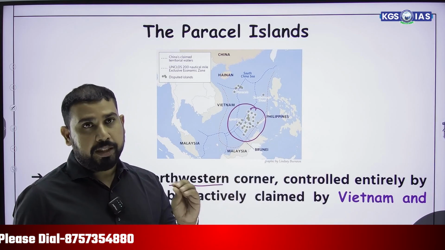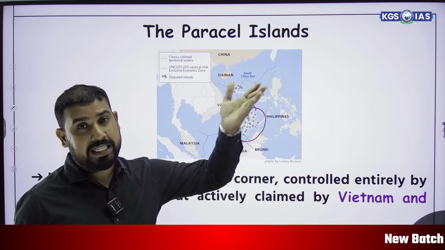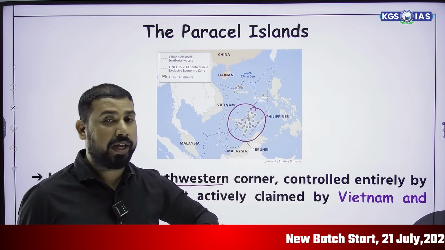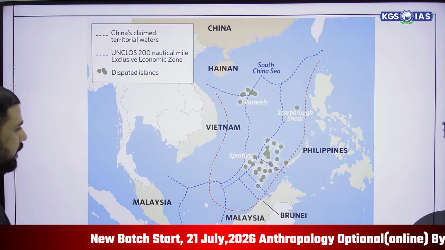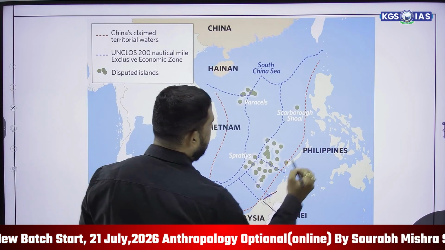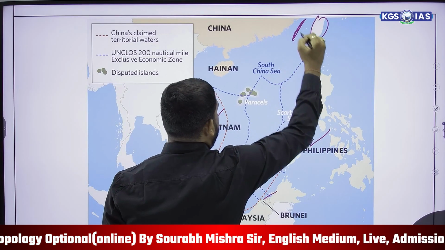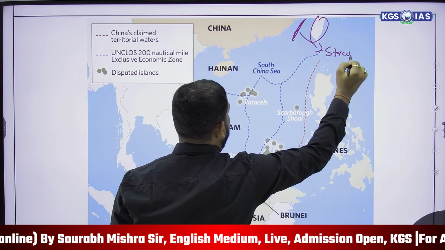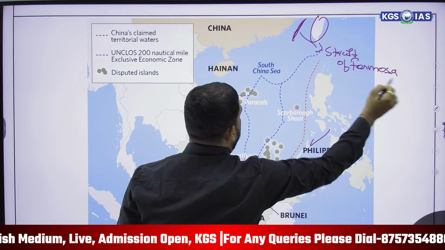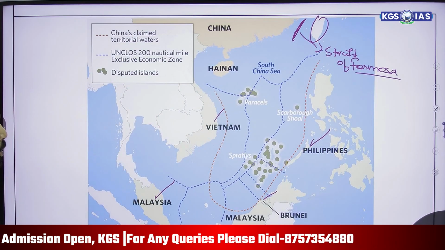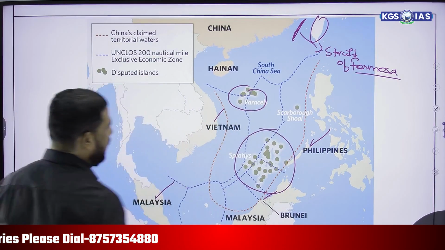The major countries associated with the South China Sea in the upper part are China, Taiwan, Philippines, Malaysia, Brunei, and Vietnam. And here the strait is named the Strait of Formosa because the former name of Taiwan is Formosa. This is the major thing. Here are the Paracel Islands and these are the Spratly Islands.